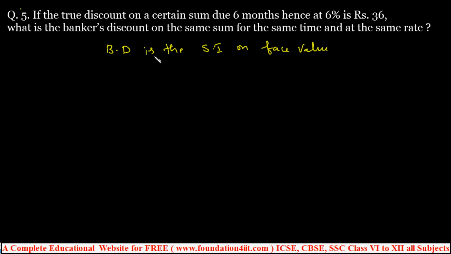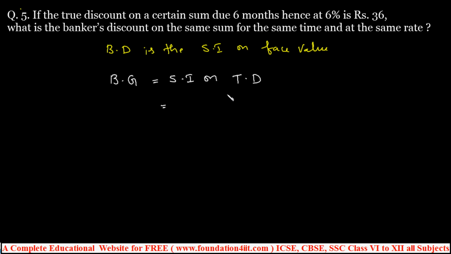So in this problem, we need to find the banker's discount. Before that, the banker's gain. Banker's gain is nothing but simple interest on true discount. The simple interest formula is PTR by 100.